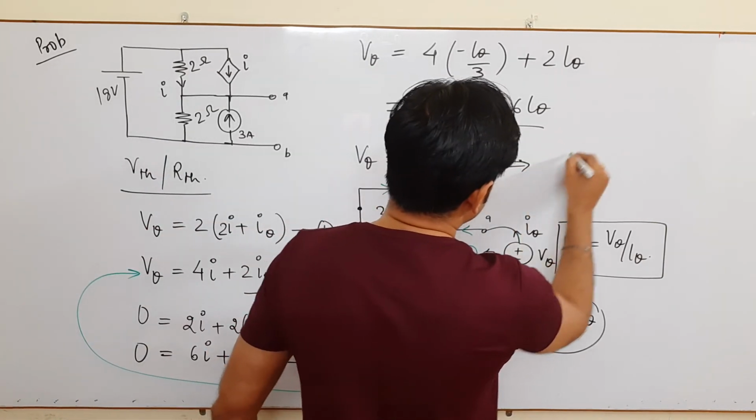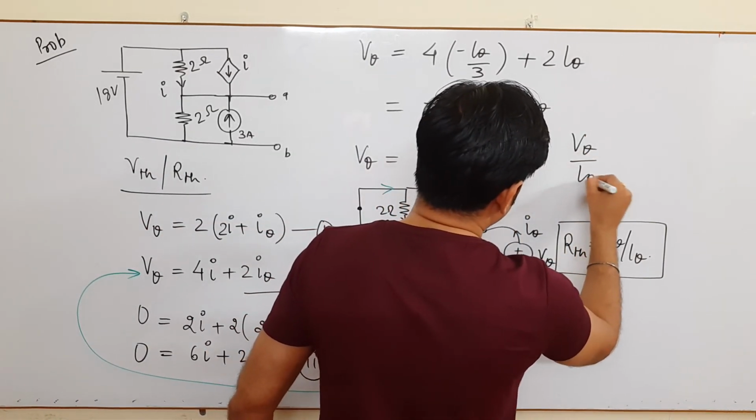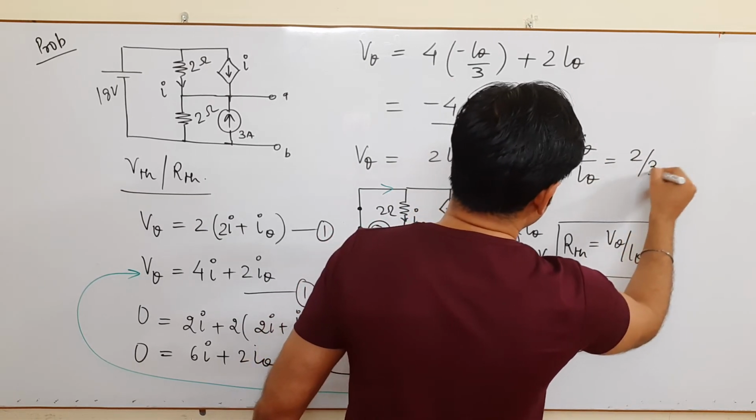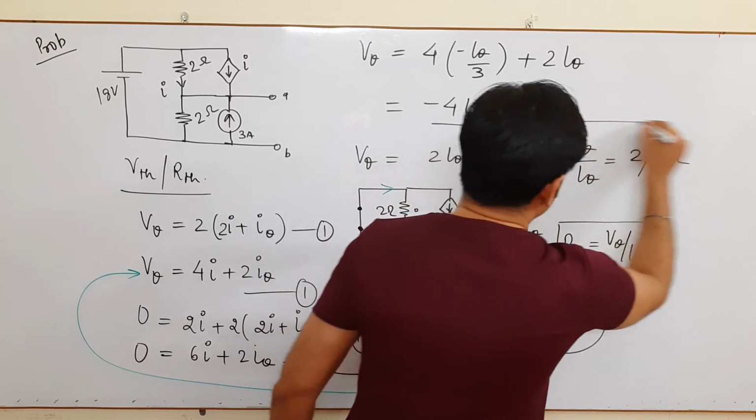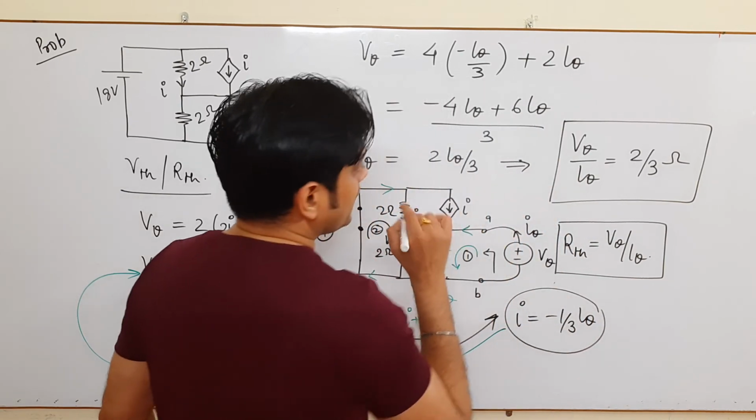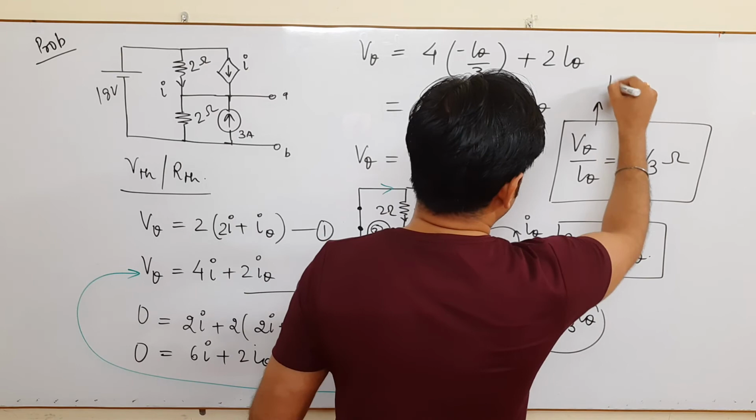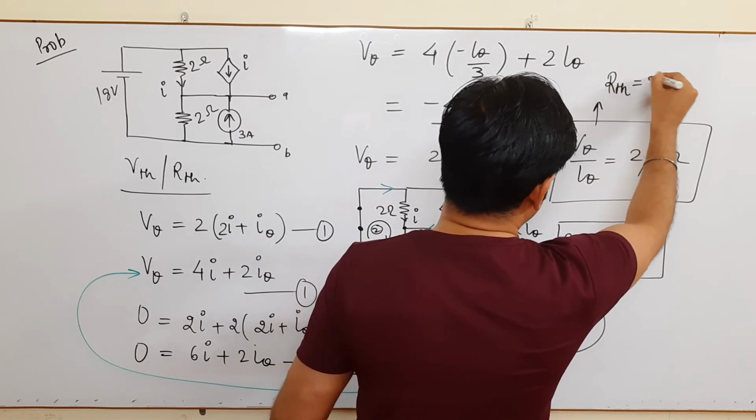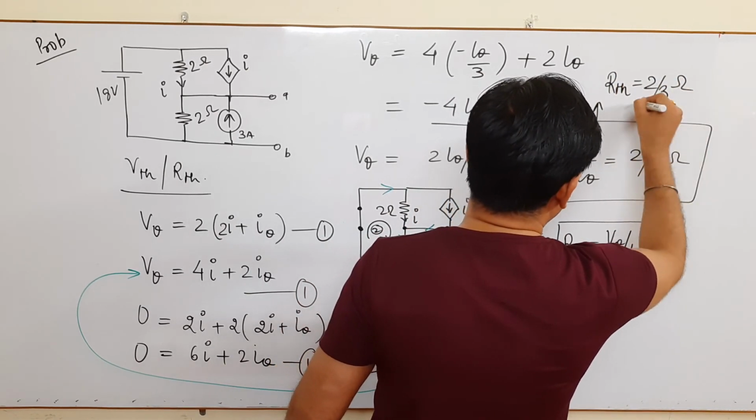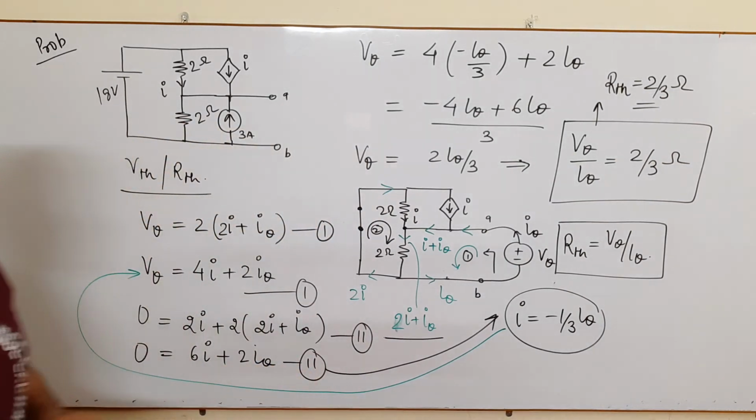So from here you can say V theta upon I theta is equal to 2 by 3 ohms. Basically this is your Thevenin's resistance RTH, that is 2 by 3 ohm. Very important. So with this we have solved this problem, and one can find the value of RTH. How do we find the value of RTH?